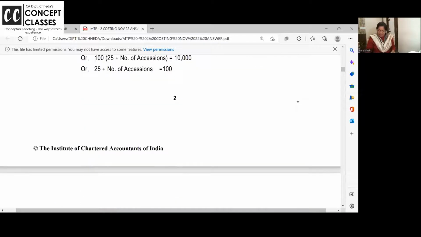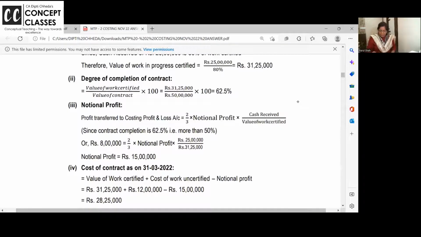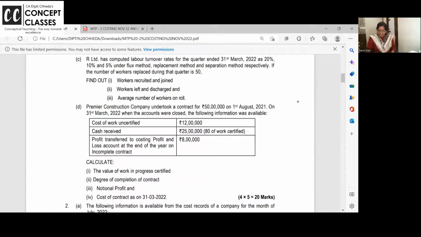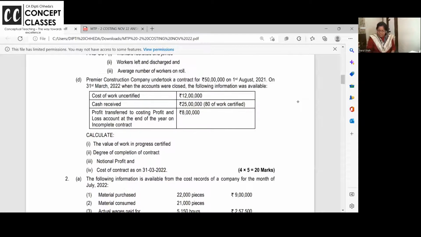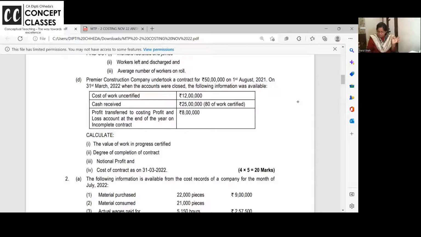Third is flux method and all. Apply the formula. Yeah, this one I want to talk. Many of you are asking me in the RTP that, ma'am, they have given construction and according to the stages of the completion, and which is not there. Because in new syllabus, they are just asking you notional profit, but here they have taken the notional profit and all calculation as per the stages of the completion. So for this, if you don't know, then just note it down. 2 minutes I'll give you.